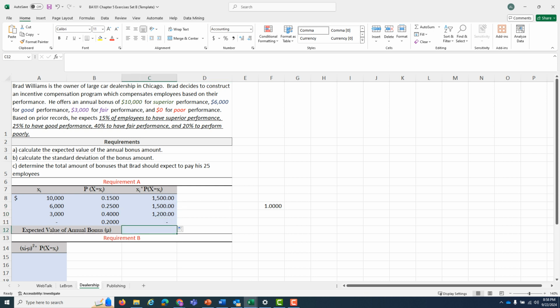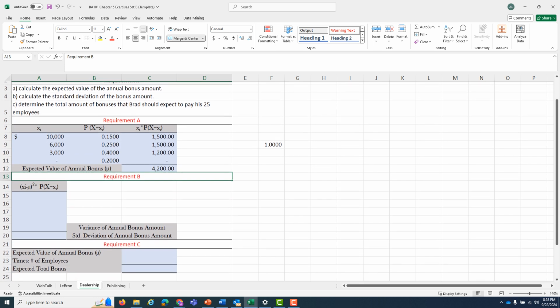So what is the expected value of the annual bonus for any one particular salesperson that we have on our staff? It's just the sum of all those numbers. $4,200 is how much we can expect to pay on average to each one of our 25 employees for their bonus during the period. What amount of variation do we have? What we're going to do now is figure out how far each one of these points is away from our expected value, and then we're going to square it. And we're going to multiply that by the probability of the event happening.